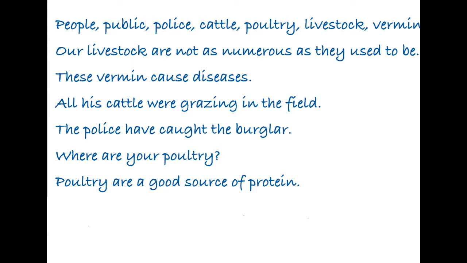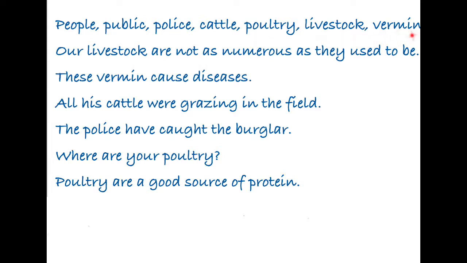But this is not always the case. There are some plural verbs that are unmarked, that do not have that usual typical s or ies or es ending. There are some words written here: people, public, police, cattle, poultry, livestock, vermin.